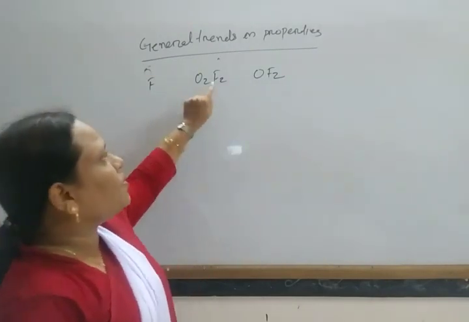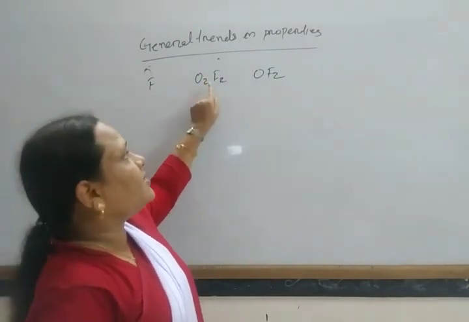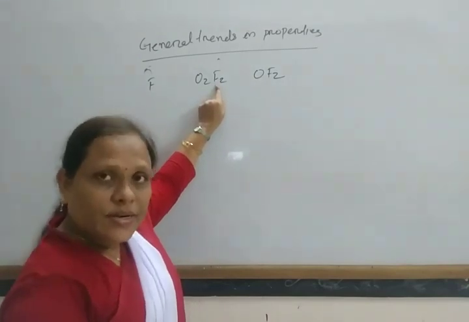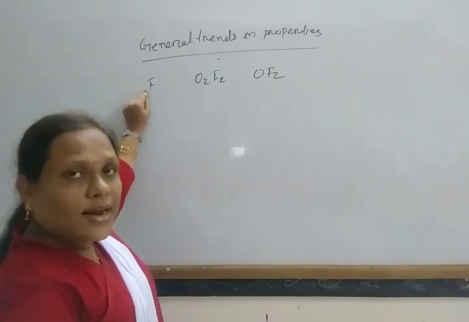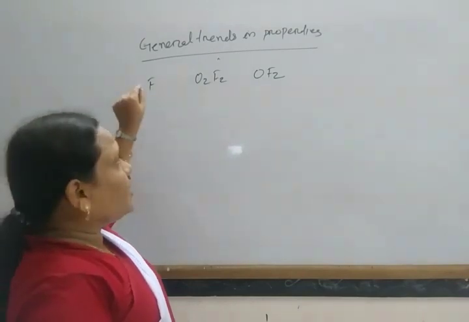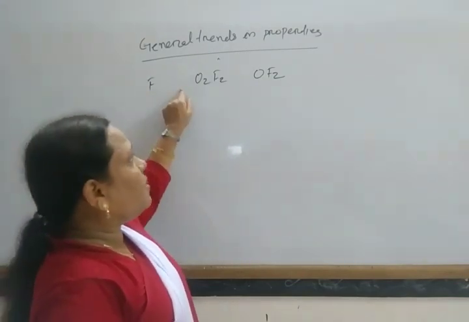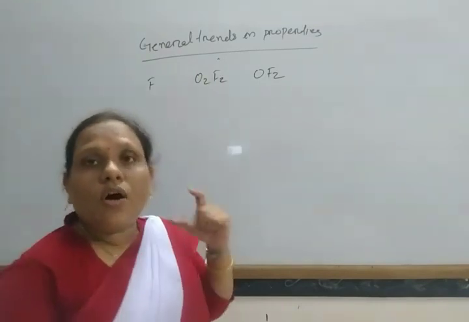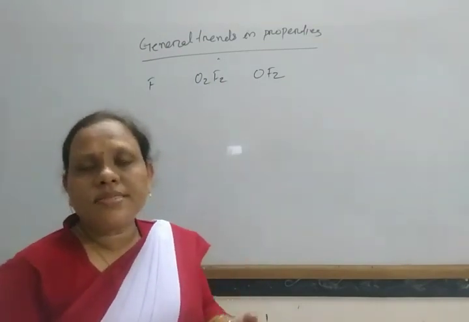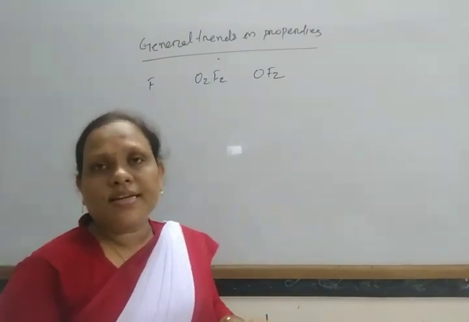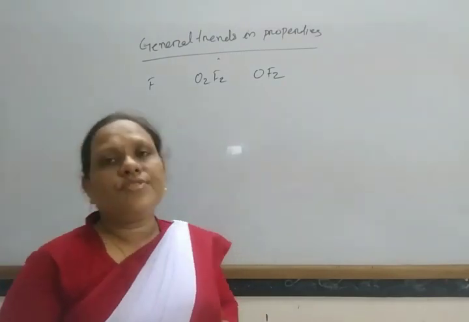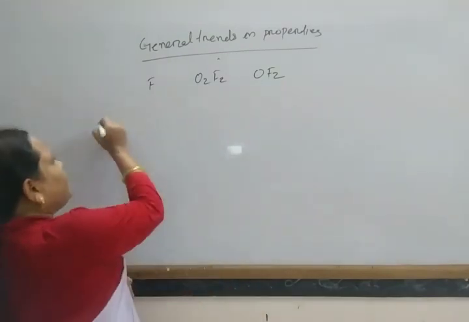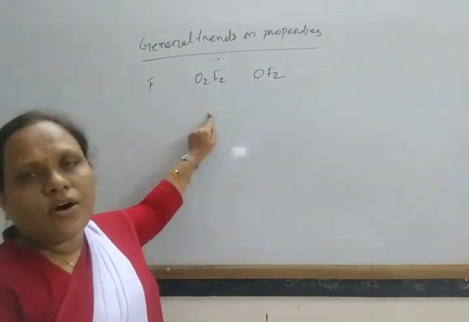As fluorine is more electronegative, it is kept on the right-hand side. It cannot expand its octet due to the absence of d orbitals and its high electronegativity, so it forms fluorides. All other halogens are less electronegative than oxygen, so except fluorine, all others form oxides.